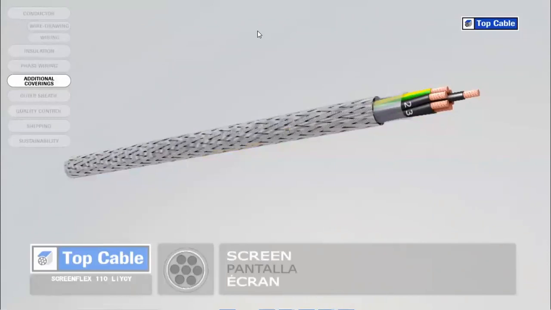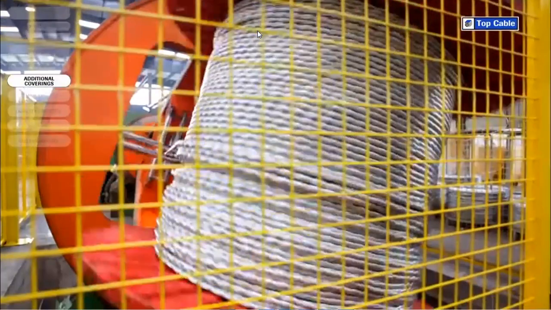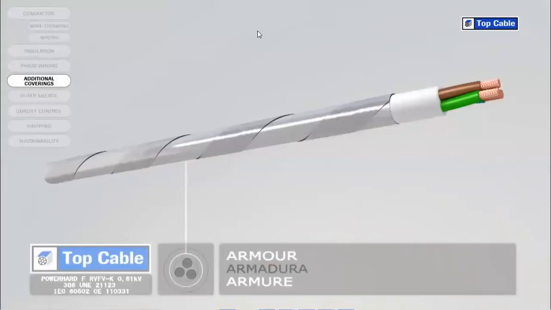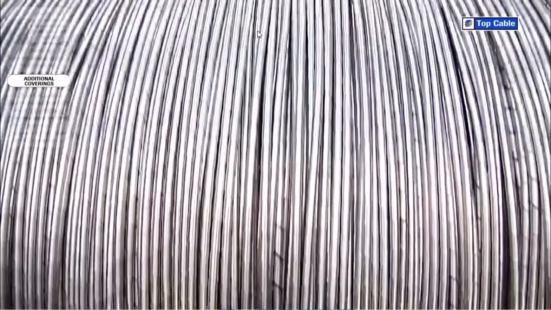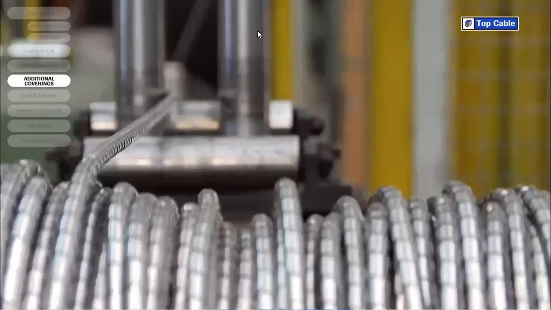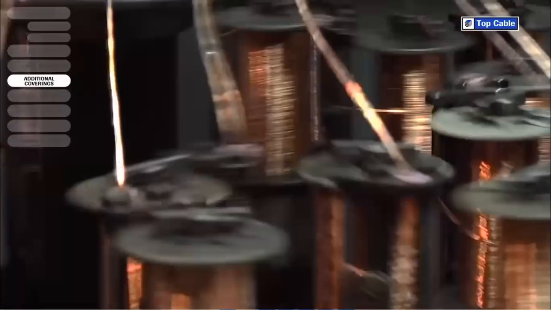They also shield the power cables to prevent them from interfering with adjacent signal circuits. Mechanical coverings, also called armor, protect the cable from external damage that may occur from knocks, rodents, and any other potential causes of damage. The armor is made from steel or aluminium and can come in the form of metal strips, wires, or braids.